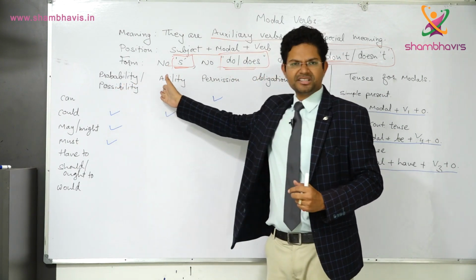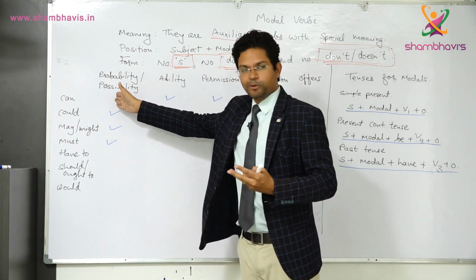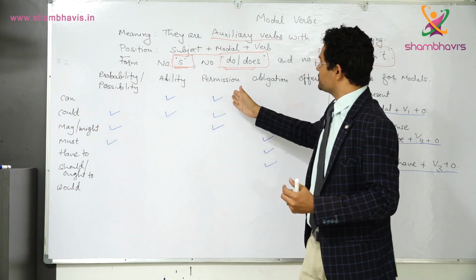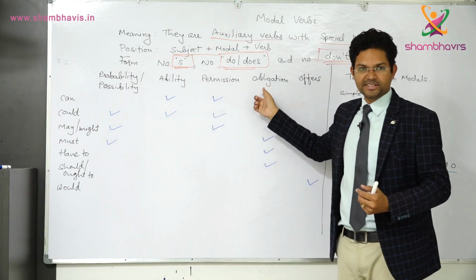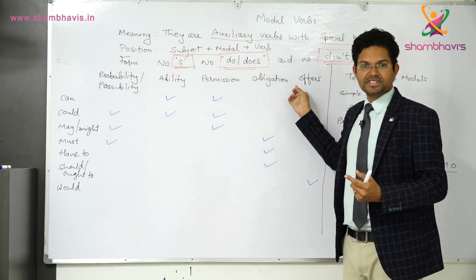These are the major meanings of modal verbs. Number 1, probability and possibility. Number 2, ability. Number 3, permission. Number 4, obligation, which is also called duty. And number 5, offers, which is the help.